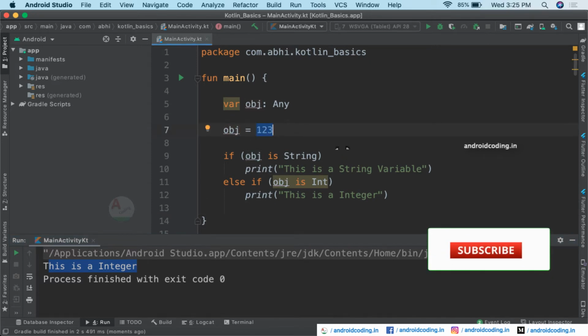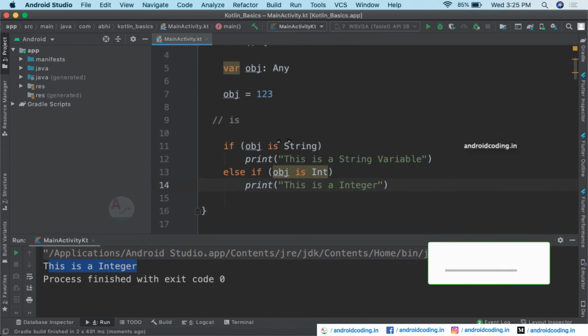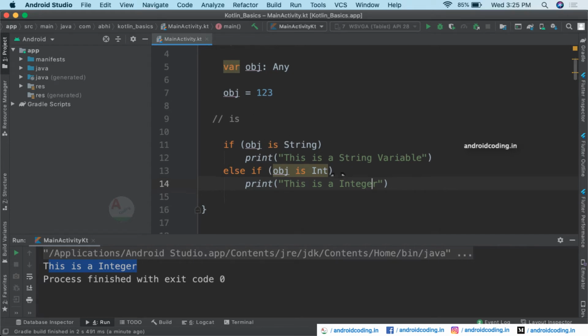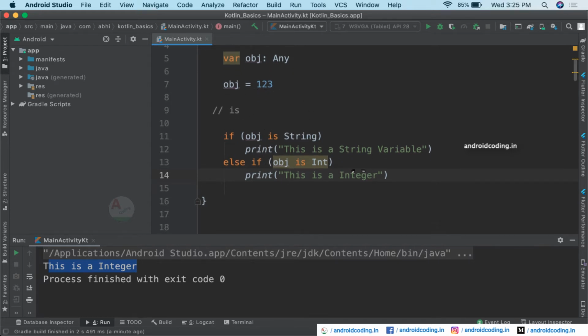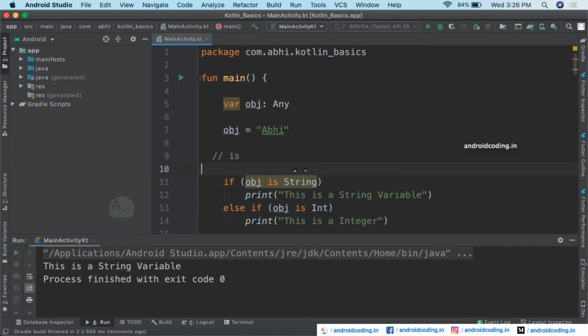Using SmartCast, we are making use of the operator is to know the data type of the value which we have provided inside our variable. Currently 123 is of type integer, so it has gone through the else if condition and printed this particular line. If you change it back to a string and run this code, our Kotlin compiler will recognize this value and its data type, and it will treat it as a string variable. So using the is operator we can do so.